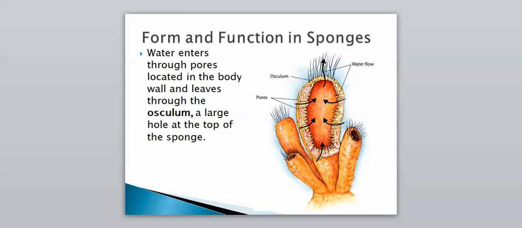So water will enter through pores located in the body wall, and it leaves through what is known as the osculum, which is a large hole at the top of the sponge. So remember we said Porifera means pore bearers, so water is constantly going in through the pores and then coming out the top. It never goes in the top. It always comes in through the sides, out the top, as you can see with those arrows right there.